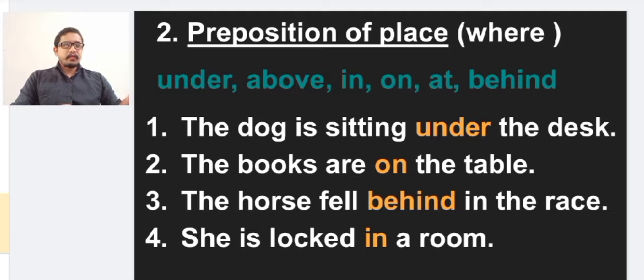So here, where an event occurred. The dog is sitting under the desk. Where the dog is sitting, it is under. The books are on the table. Here "on" is used as a preposition of place. The horse fell behind in the race. Where the horse fell, behind in the race. So "behind" is used here as a preposition. She is locked in a room. Where she is locked, in a room. So here "in" is used as a preposition of place.